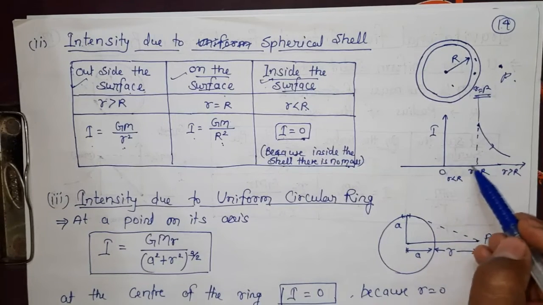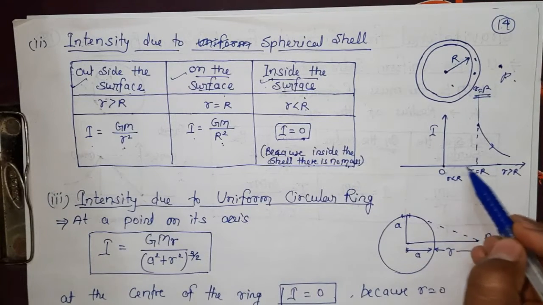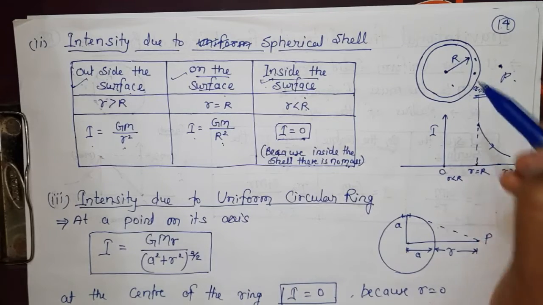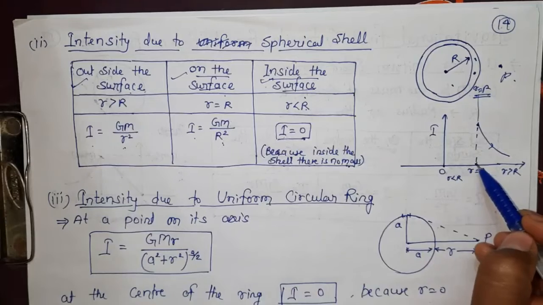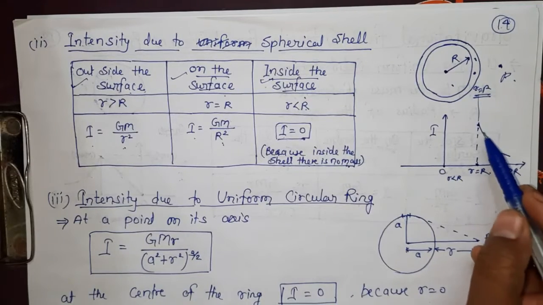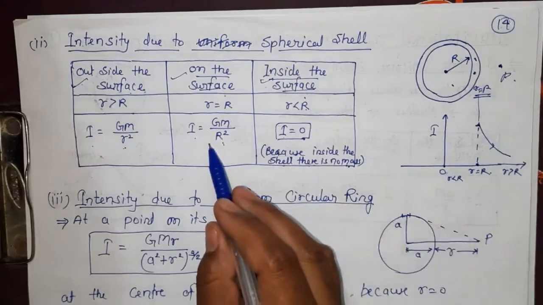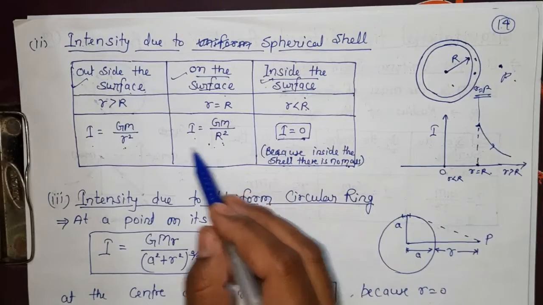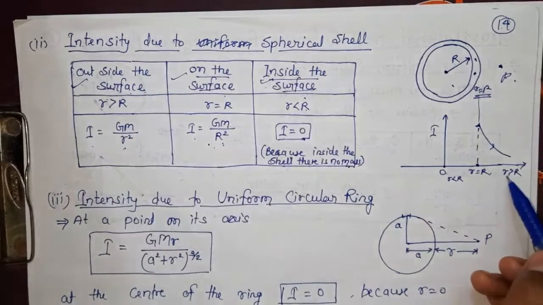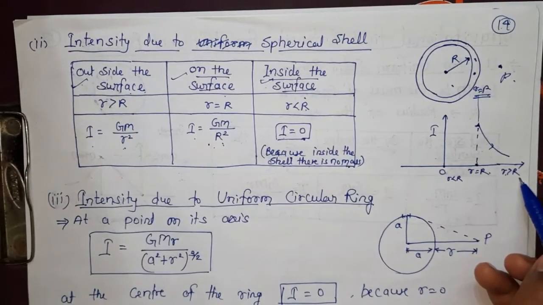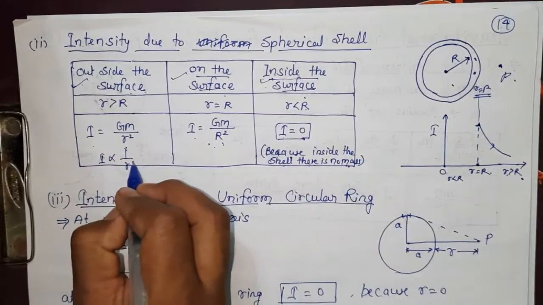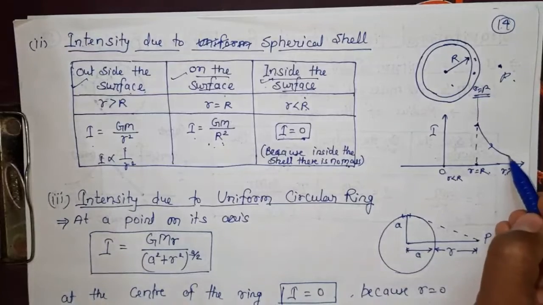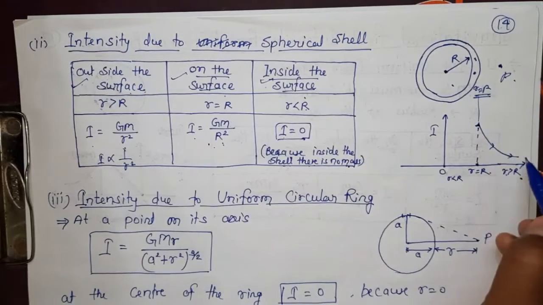From here to here, origin to surface, no intensity will be there. Then at small r is equal to capital R, intensity will be maximum like this, and outside the surface, where small r is greater than capital R, it is again inversely proportional to r square. So the graph will again come like this.